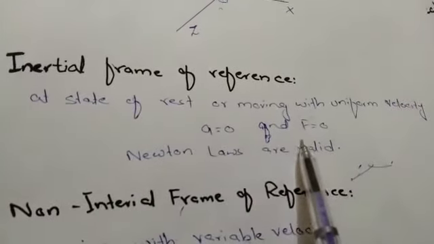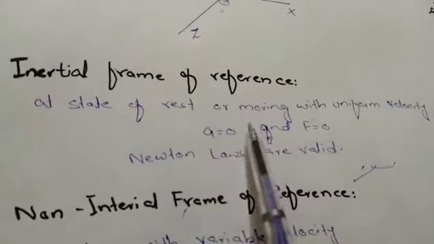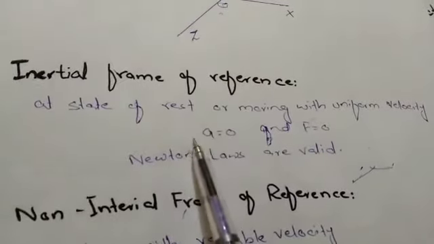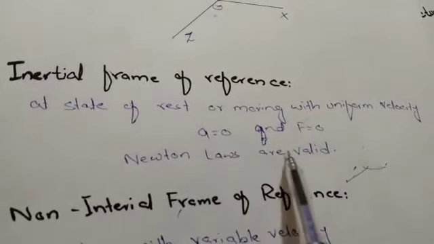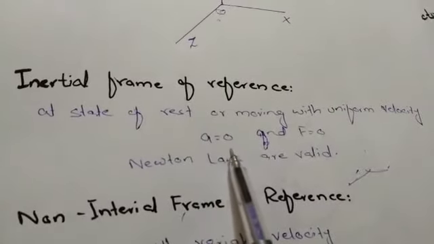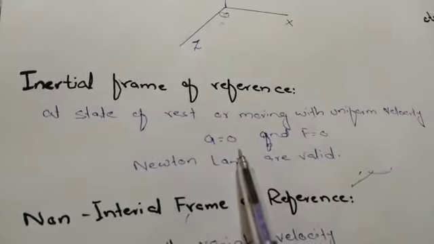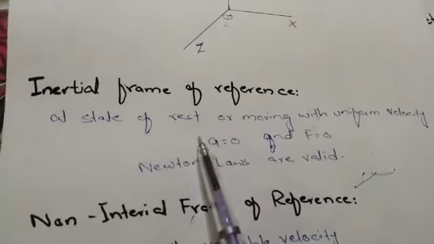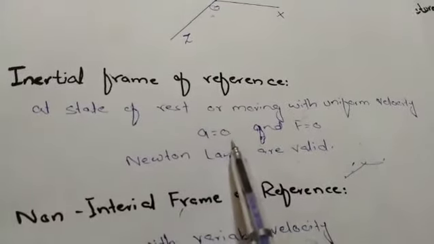And when no force is acting on that frame of reference, then the acceleration of that frame is equal to 0. You know that according to Newton's first law, whenever no external force is acting on a body, then the acceleration of the body is equal to 0. F is equal to 0, where F is the force, then acceleration is equal to 0. This is Newton's first law, and you call it the law of inertia.